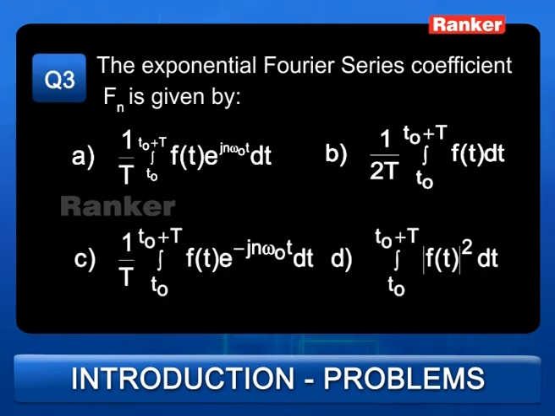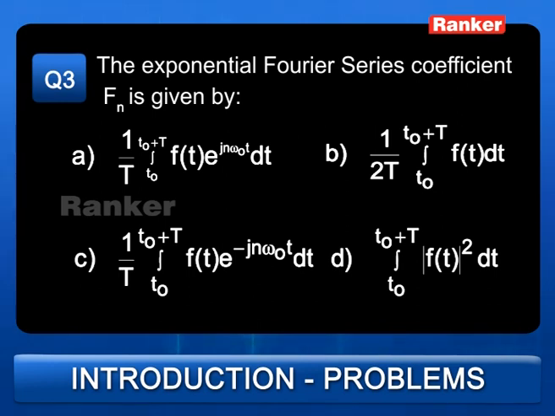The third question is, the exponential Fourier series coefficient Fn is given by. Okay, there are 4 choices given, but I suggest, if you remember the earlier formula, we can in fact take this question even in the absence of the choices. But anyway, choices are given. Let us see those choices.